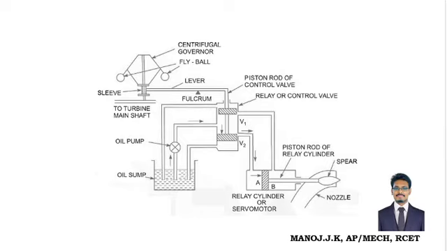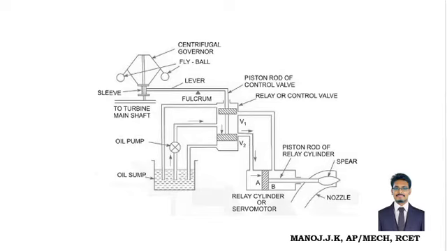So once again, when the speed of the turbine increases, the fly ball moves upwards and moves the sleeve upwards. Due to the fulcrum action, it pushes the piston downwards. Therefore, the oil flows through the valve V2 and fills the area A, that is point A, and pushes the piston forward. The spear closes the nozzle mouth and a lesser amount of steam is supplied for a reduction of turbine speed, and it would be maintained.